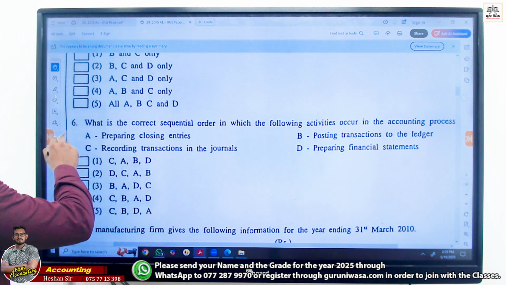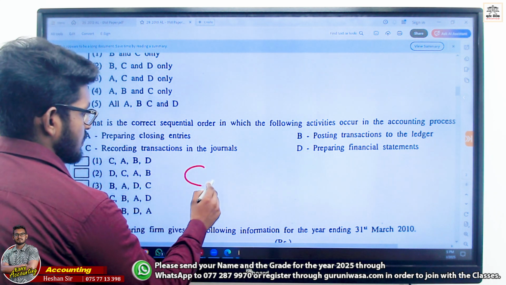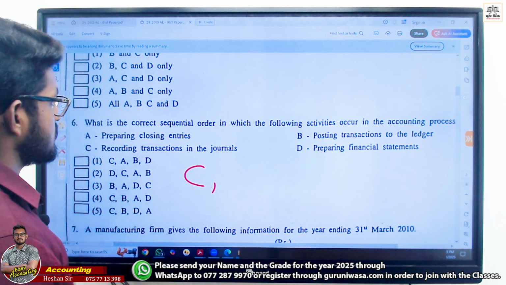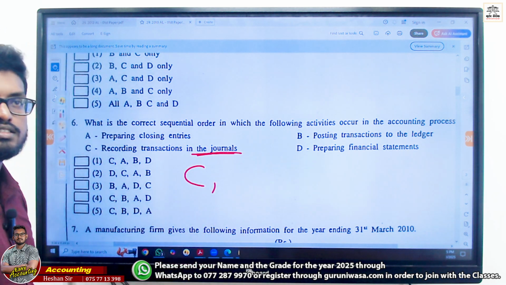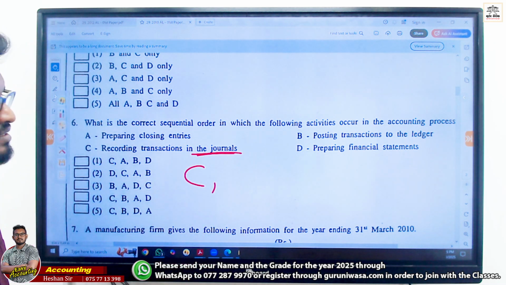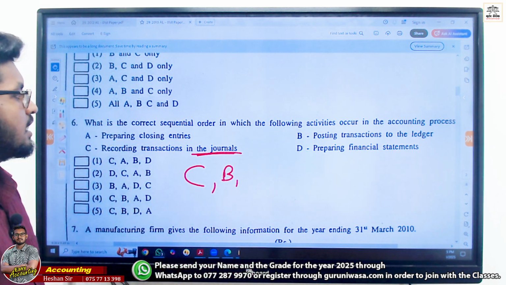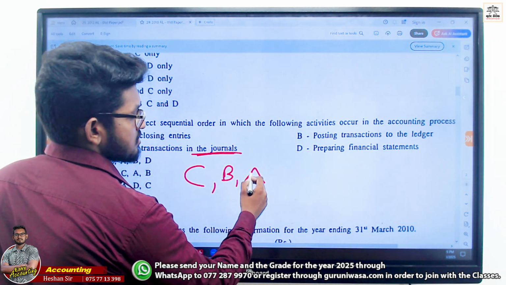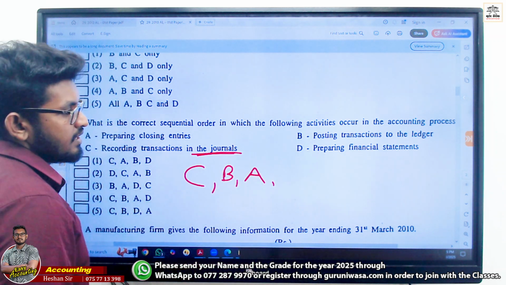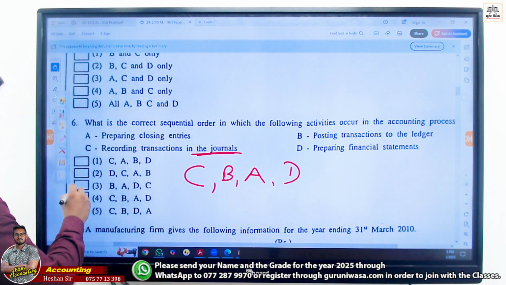First, transaction, source document, then journals, right? Primary journal. Then the ledger, right? Ledger is closed, closing entry, balancing. Then the financial statements. So the answer,